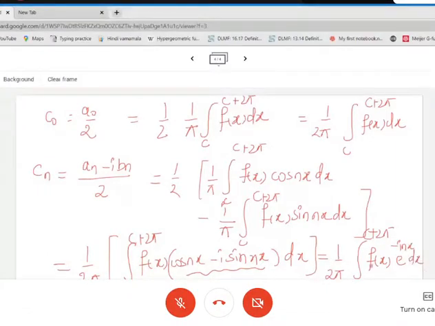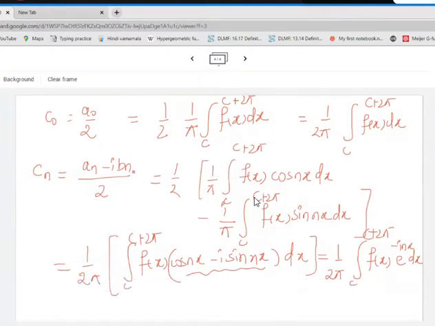Again, see what we have got is a formula for Cn, which is directly in terms of f. Now we have bypassed this An and Bn. However, we have made use of them, but now we have the direct formula. So what is the value of Cn? It is 1 upon 2 pi integration c to c plus 2 pi f of x e raised to minus i n x dx.